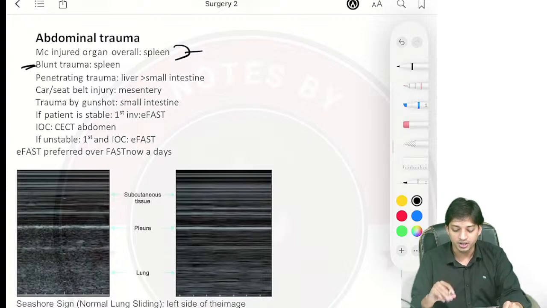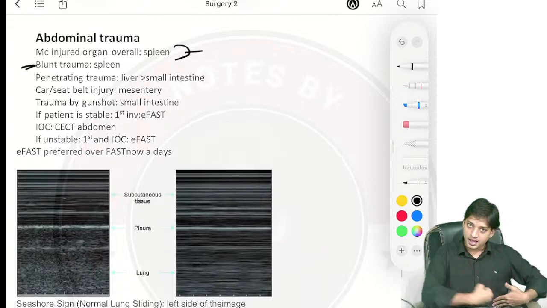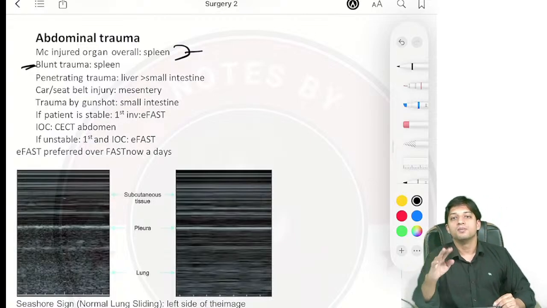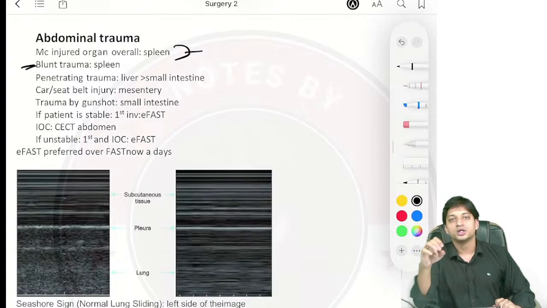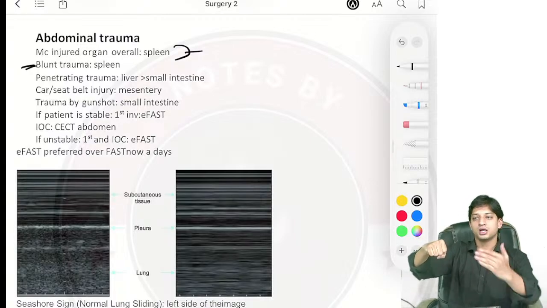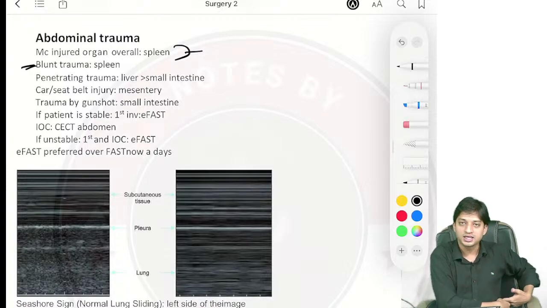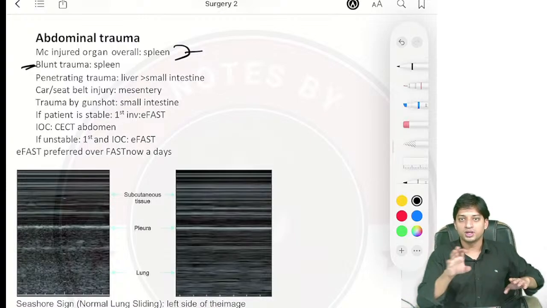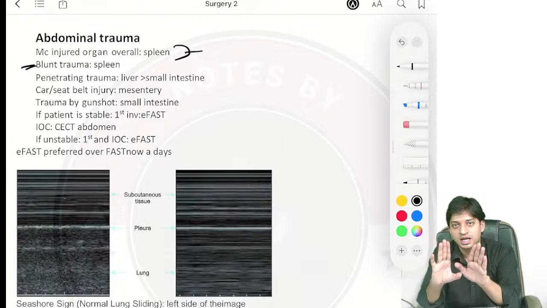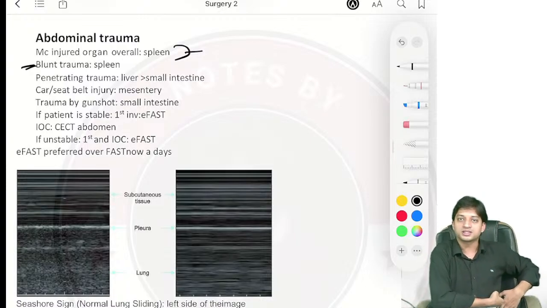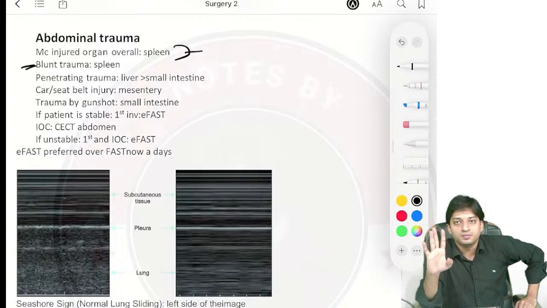Now suppose you forget in the examination, how will you remember? I will give you a very simple trick. Suppose you entered into a fight with anyone and somebody punched you on the abdomen. Listen to me very carefully. Most of the people, 70, 80, 90% of the people are right-handed, right? So if somebody punches you with his right hand and you are standing on the opposite side, he will most probably hit the left side of your abdomen. And on the left side, you know the spleen is present. So from this trick, you can remember in the exam, even if you forget. The abdominal organ most commonly damaged in blunt trauma abdomen is spleen. I hope I am clear, guys.